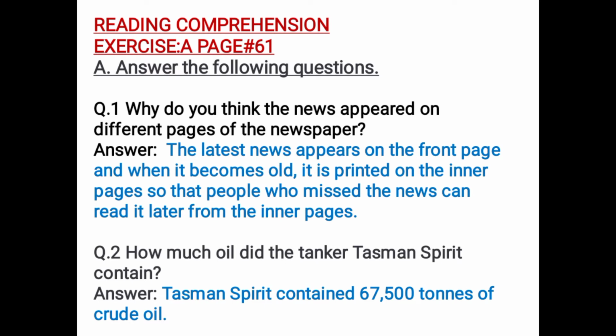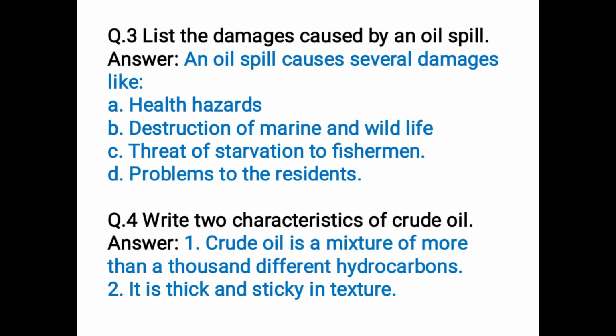Question number 2. How much oil did the tanker Tasman Spirit contain? The answer is Tasman Spirit contained 67,500 tons of crude oil. Question number 3. List the damages caused by an oil spill.